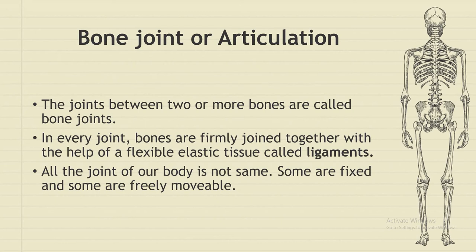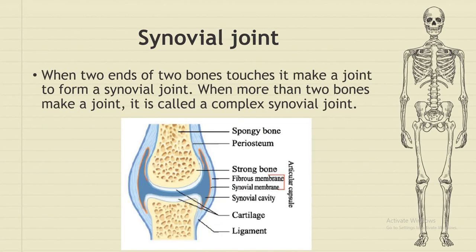Okay, so now we will also learn the definition of ligament. What is ligament? In every joint, bones are firmly joined together with the help of flexible elastic tissue, which is called ligament. So all the joints of our body are not the same. Some of the joints are fixed, some of the joints are freely movable, and some of the joints can be slightly movable.